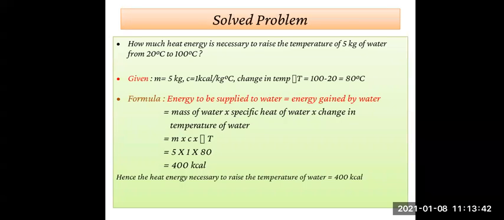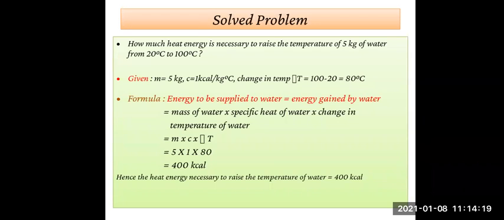M, that is mass, is 5 kilogram. C, the specific heat, is 1 kilocalorie per kg degree Celsius. Then the change in temperature, delta T, is 100 minus 20, that is 80 degrees Celsius. Now what is the formula you are going to use? Energy to be supplied to water is equal to energy gained by the water. So energy supplied to water is equal to mass of water into specific heat of water multiplied by change in temperature of water, that is M into C into delta T.